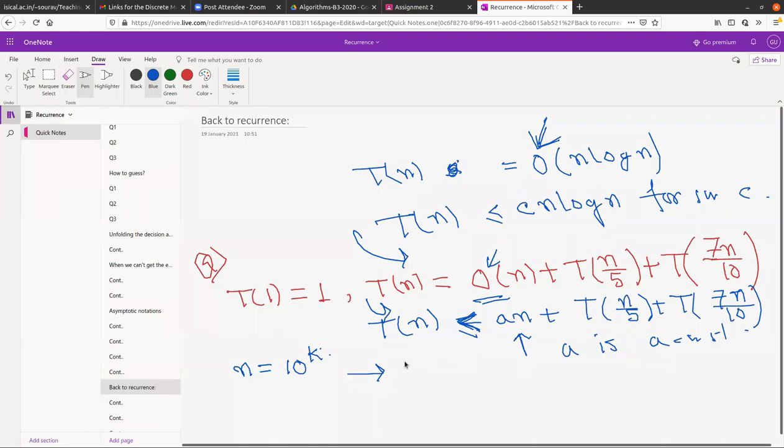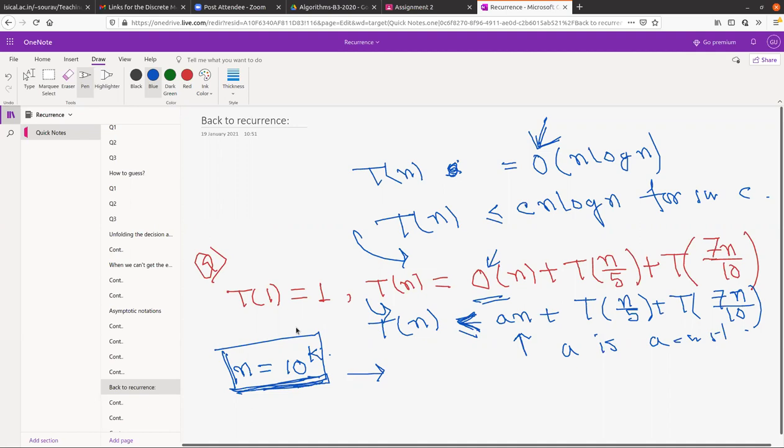So is this thing clear? Just take n equals some 10 to the power k, try to guess something, and then try to prove your guess by induction. Of course, you are doing this for summing. This is not going to be your exact solution. There should be some lower bound and upper bound, and from those you can come up with a tighter bound or a better solution. That's different. Okay, is this fine with everyone?